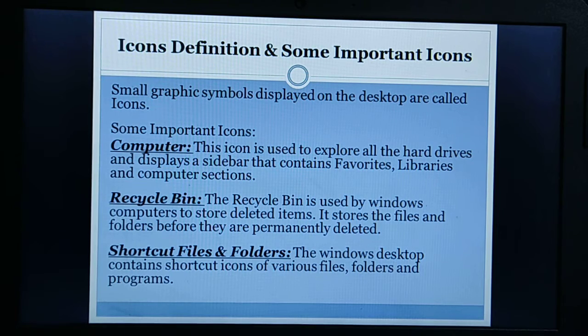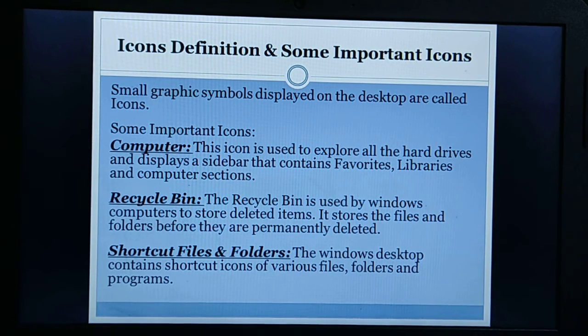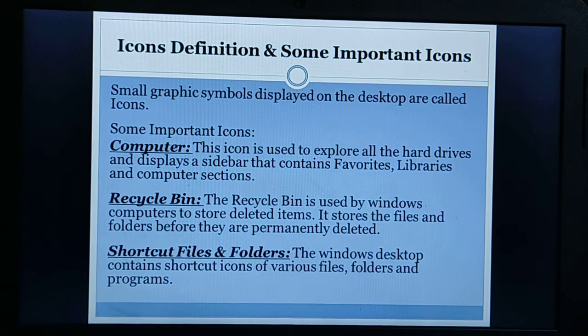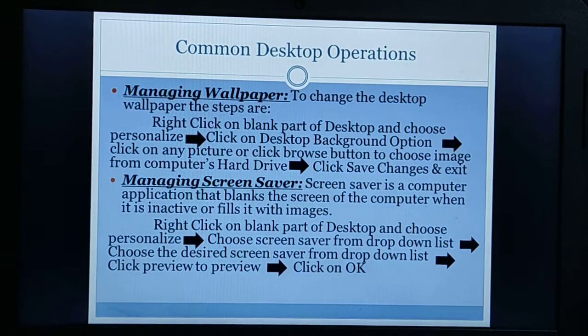The Windows desktop contains shortcut icons for various files, folders and programs also. By double clicking on this icon, you can open those files or folders, or even open the programs also. Okay, so these are some important icons.